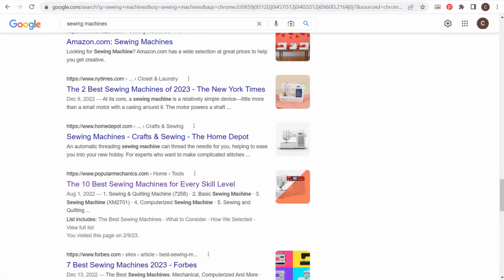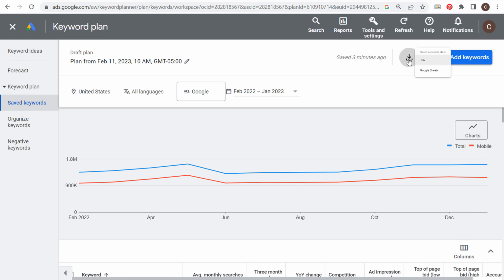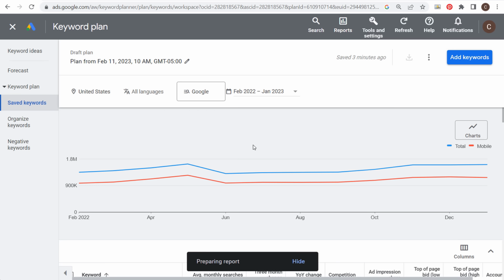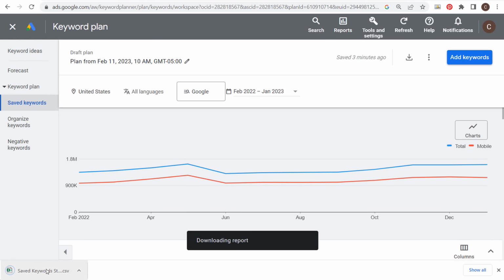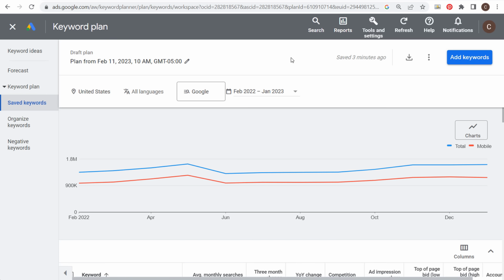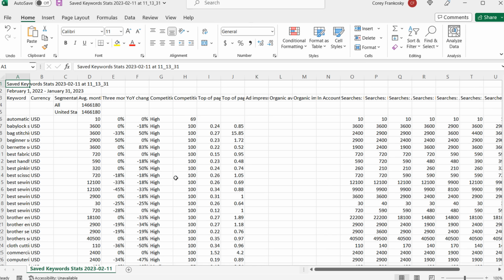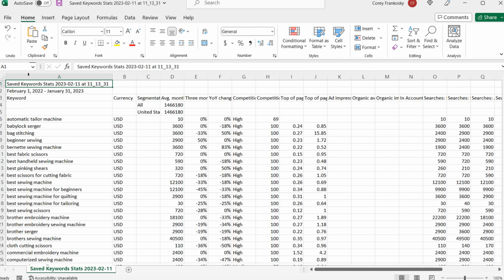we go through, we're going to come back over here, we go through, we export this list of keywords, we have a CSV file here, and we'll open up our saved keywords. So now we have our initial keyword research done, and what you can do is continue to expand on the keyword research you've already done. So we open up our file, it's going to look something like this. So we just want to expand.